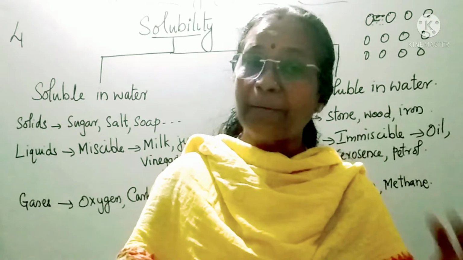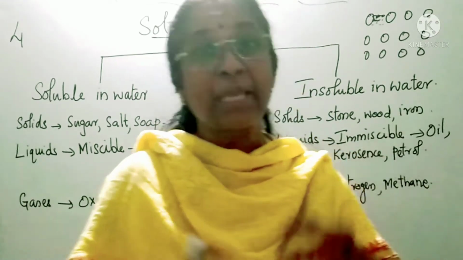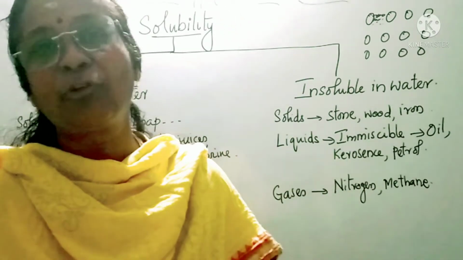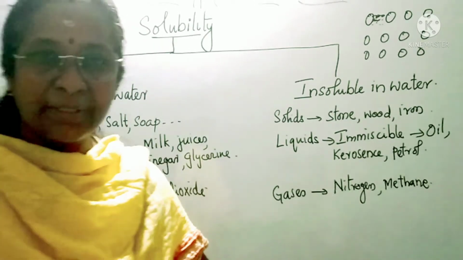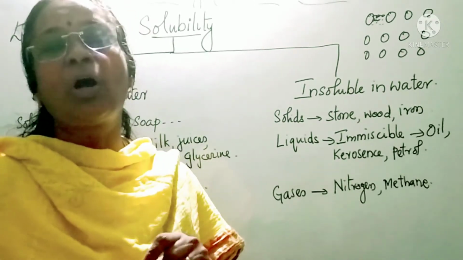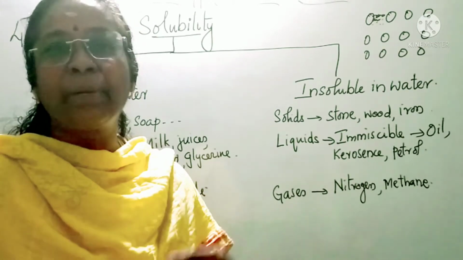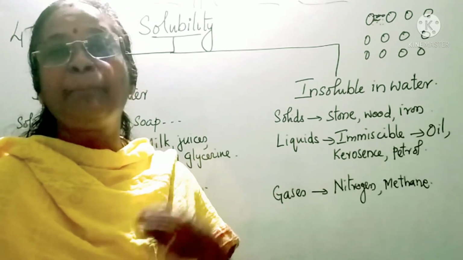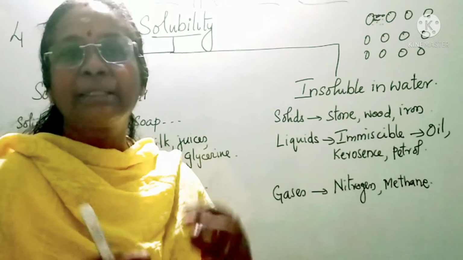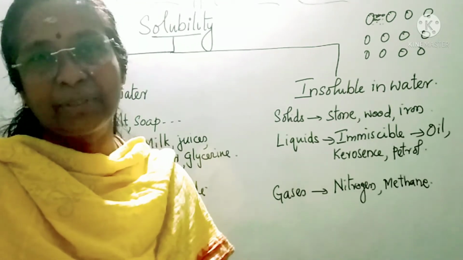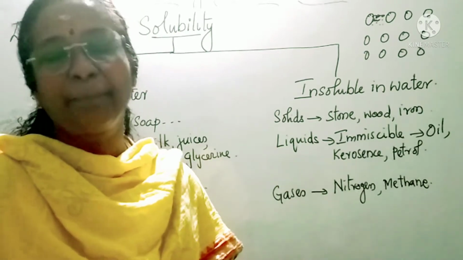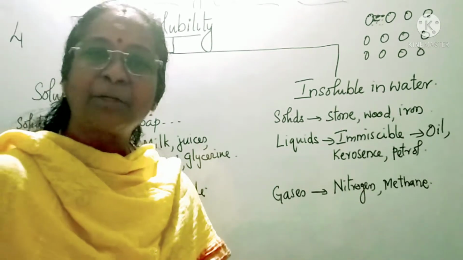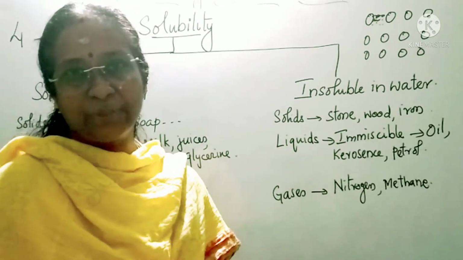The liquids which mix with water have another name: miscible liquids. The soluble liquids are called miscible. And those which do not get dissolved or combined are called immiscible liquids.